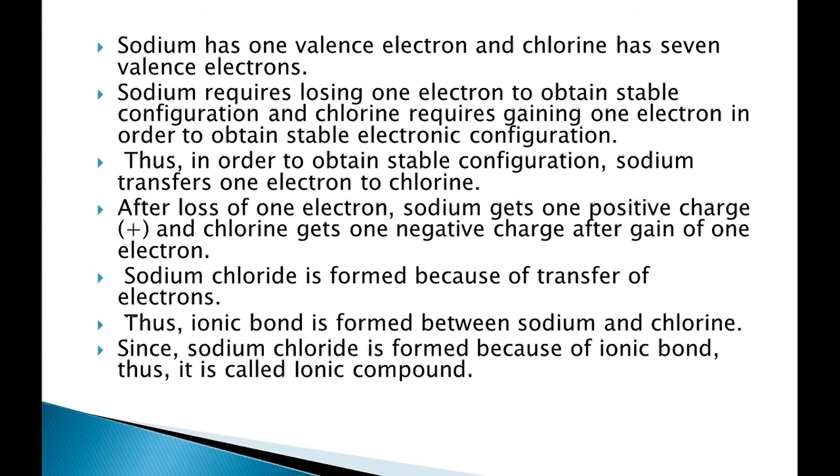Then sodium needs to lose 1 electron to obtain a stable noble gas configuration; obviously, it has to make its configuration 2, 8. And chlorine needs to gain 1 electron. So both decided that sodium will transfer its electron to chlorine. So after loss of 1 electron, sodium gets 1 positive charge and chlorine gets 1 negative charge. So sodium chloride is formed because of the transfer of electrons. This ionic bond is formed between sodium and chlorine. Since sodium chloride is formed this way, it is known as an ionic compound.